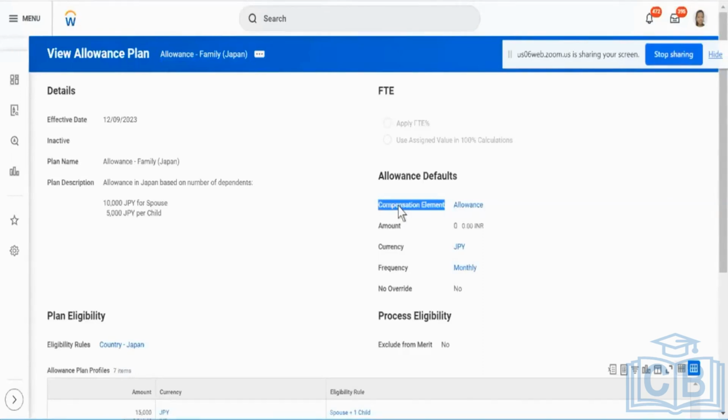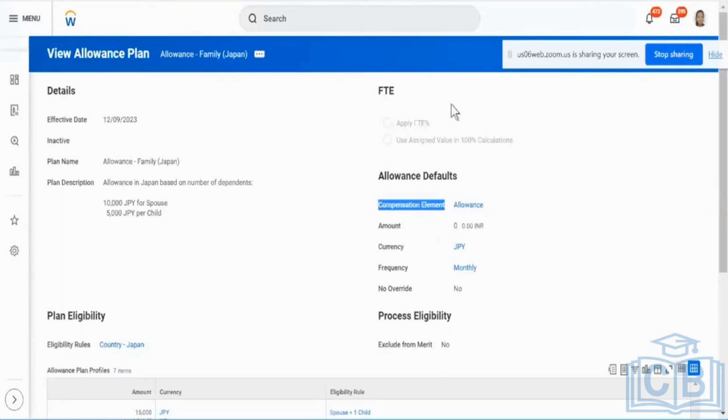And if you move from one country to another country, obviously the compensation element is going to be different. If you're going to be in India, it's going to be different. If you're going to be in the US, it's going to be another one. From country to country, it is going to be completely different. It's never going to be the same.